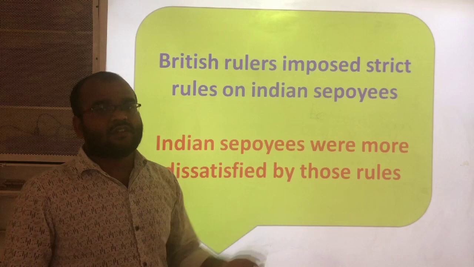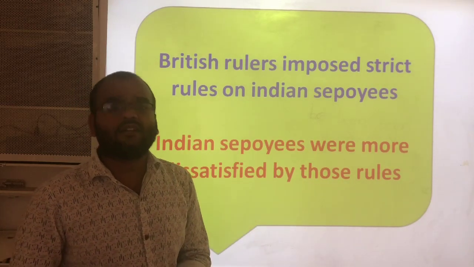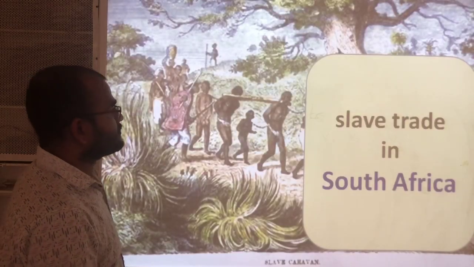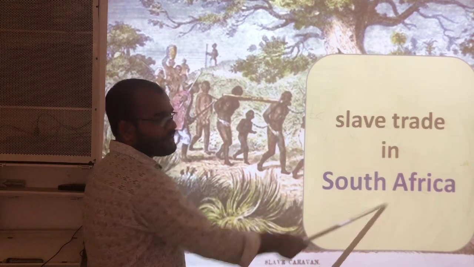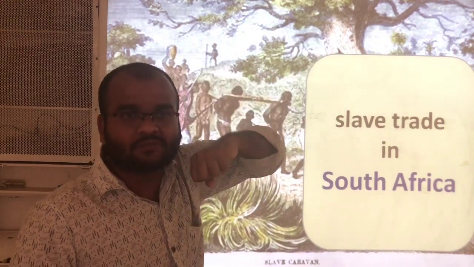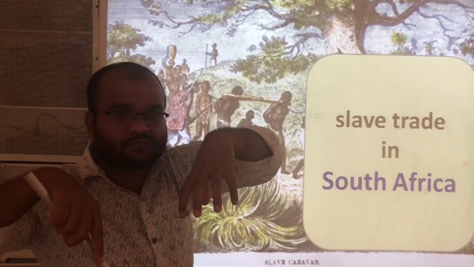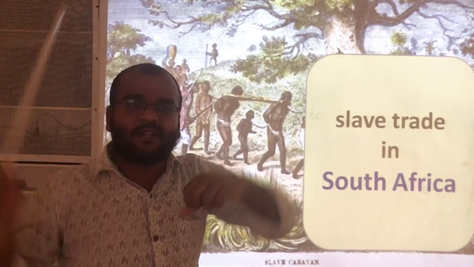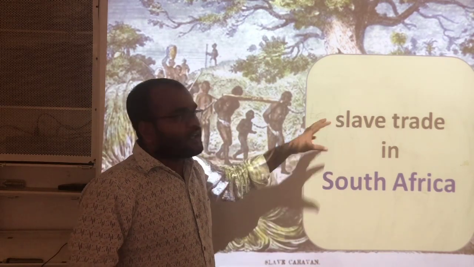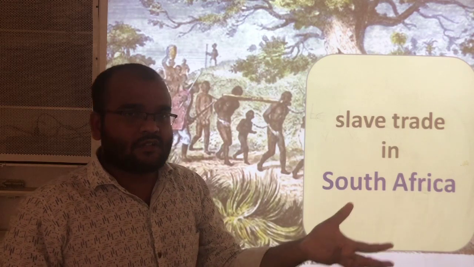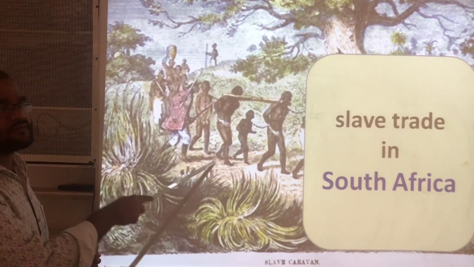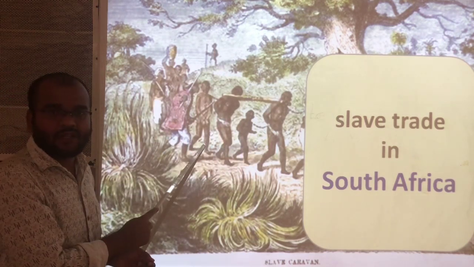Now, next we are going to learn about the slave trade by the European traders. Slave trade in South Africa. See here, most of the European traders first arrived in South Africa, that means African parts. Then they came to India and some other places. From South Africa especially, the European traders purchased so many slaves. You can see this figure. All these are African people.